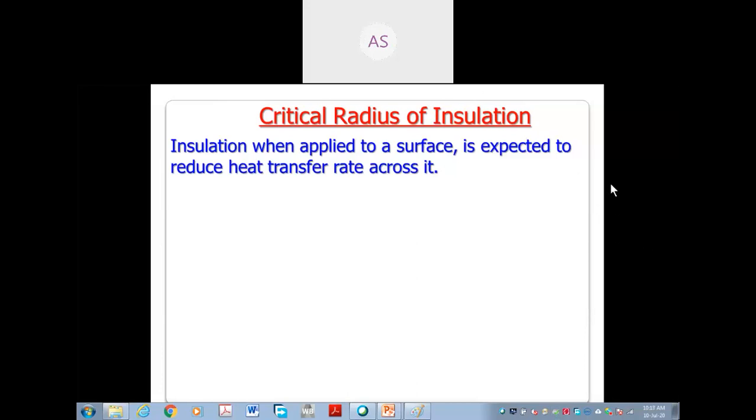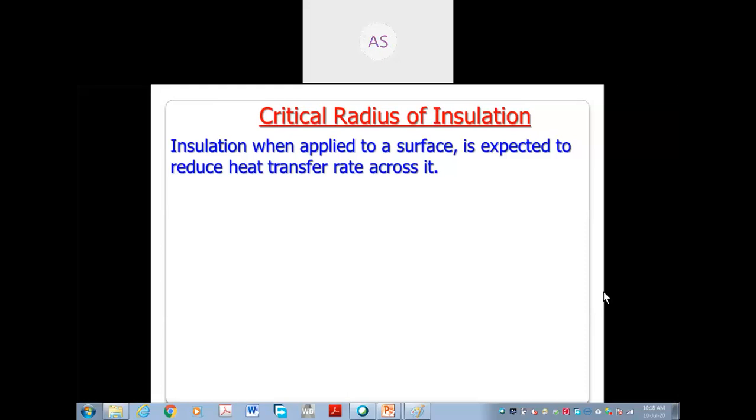What is the conclusion? Okay, you have read this, but what do you get? When the insulation is provided, the heat transfer reduces. Yes, this is the meaning of this statement.